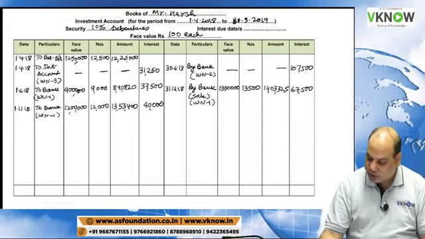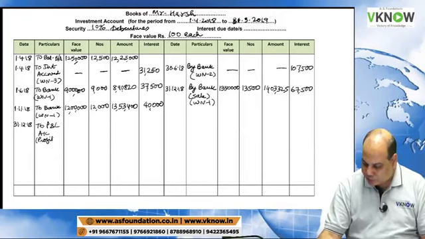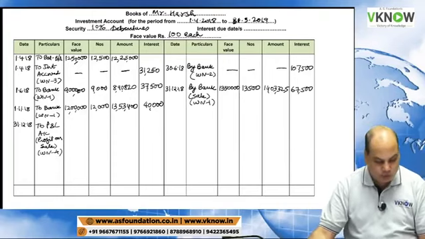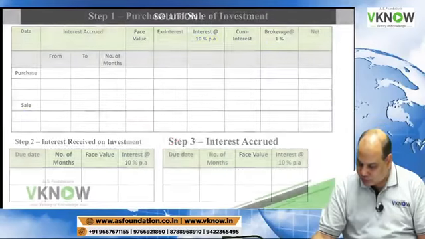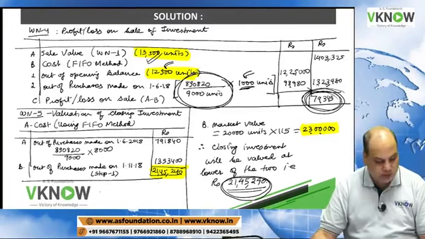And on the debit side, write down 31/12/18 to profit and loss account, profit on sale. Please go to working note 4. Where is working note 4? Here on the right hand side corner: 79345.